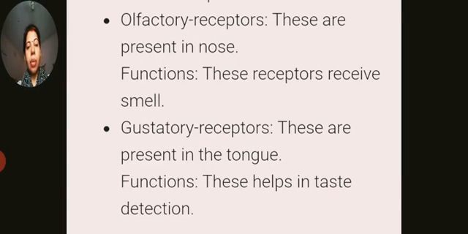Olfactory receptors, sometimes a question is asked where it is present. These are present in the nose and their function is to receive smell. In the same way, gustatory receptors are present in the tongue and help in taste detection. It is very important, this olfactory and gustatory receptor. Please underline it and learn it.